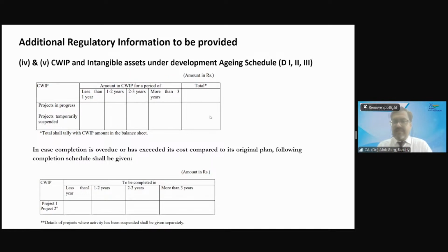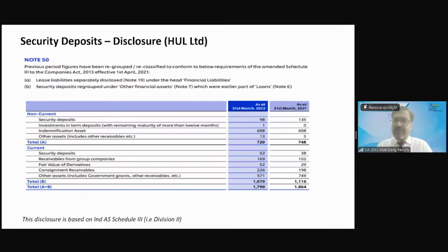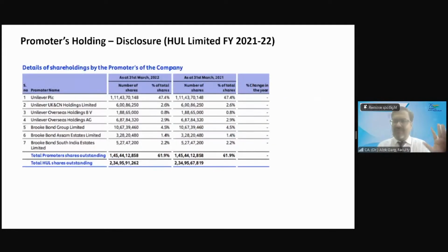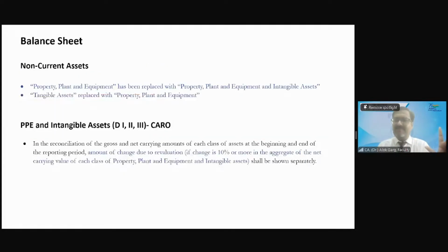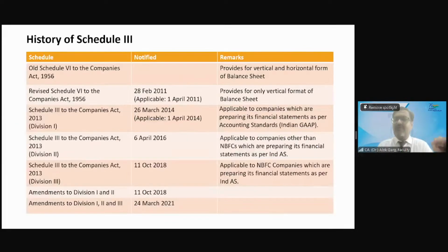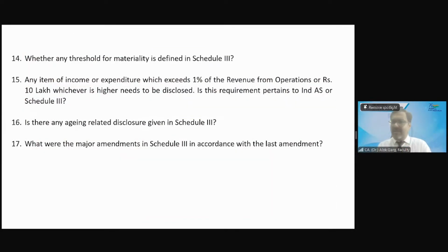Clear? Are you able to understand the disclosures, the formats? This is for your information. These are the basics. Any doubt, any challenge? Do you find it difficult to understand in these ICAI free live virtual classes?